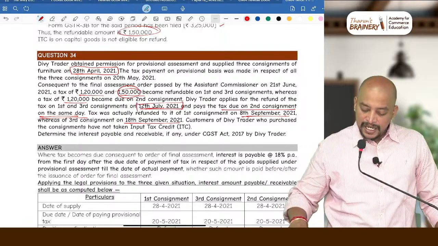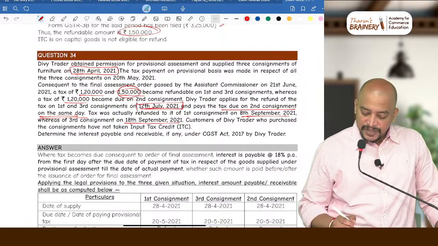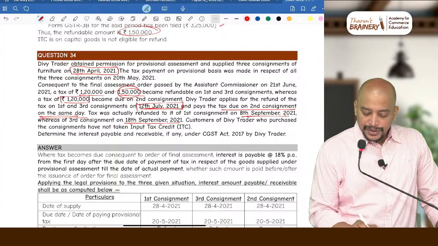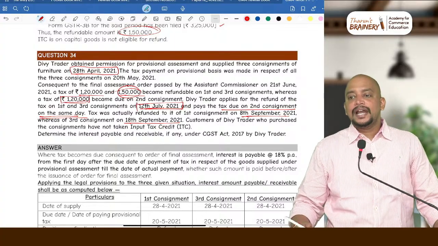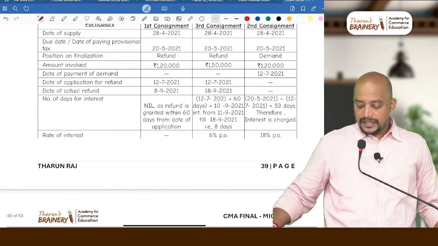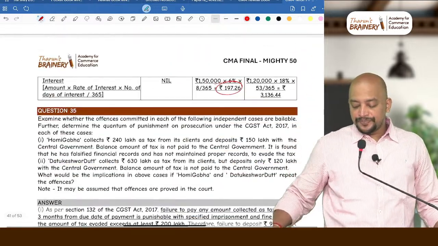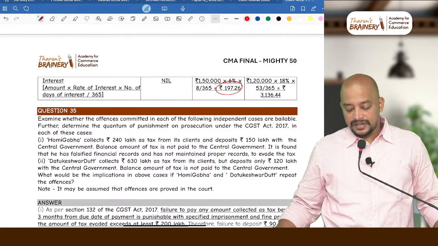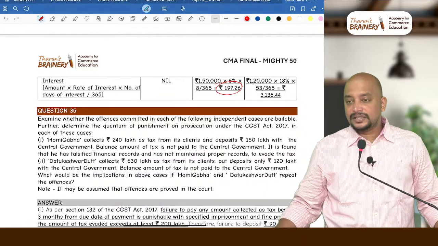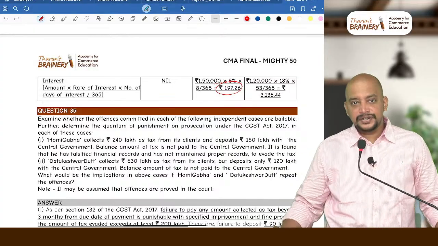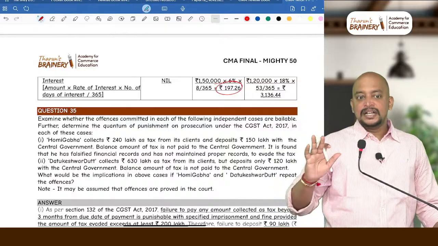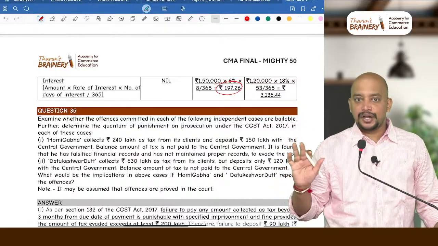The differential liability payable. What is the differential liability that is payable? 1,20,000. So do the computation. 1,20,000 into 18% into 53 divided by 365. 3,136. Easy, understood? So whenever you get a question on provisional assessment, it will be like this. Just remember how to compute the interest.